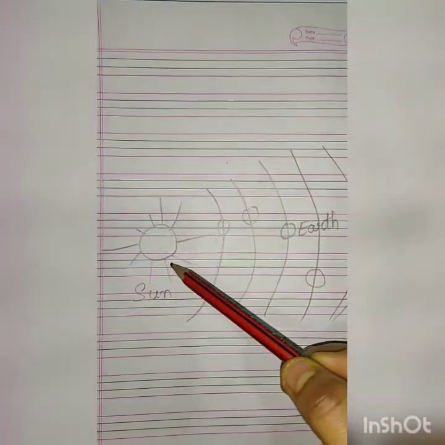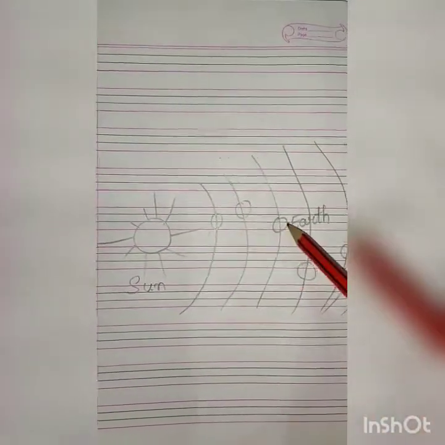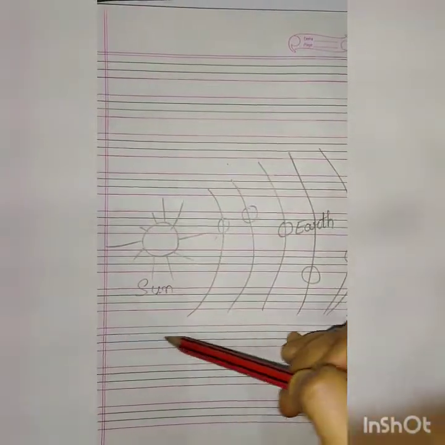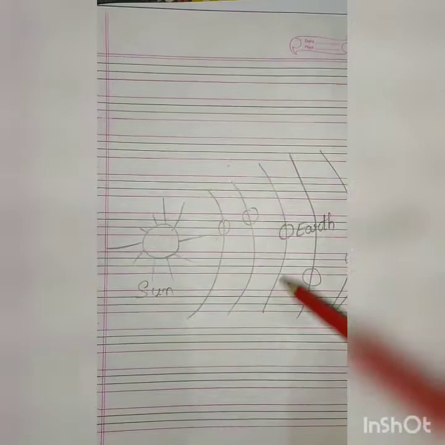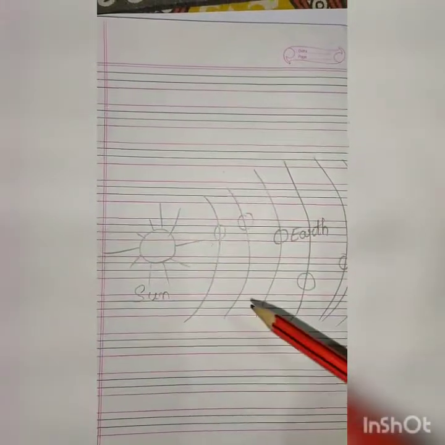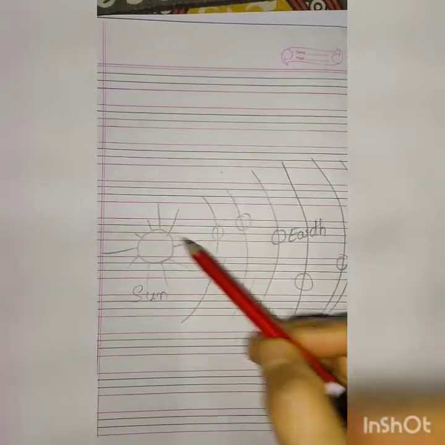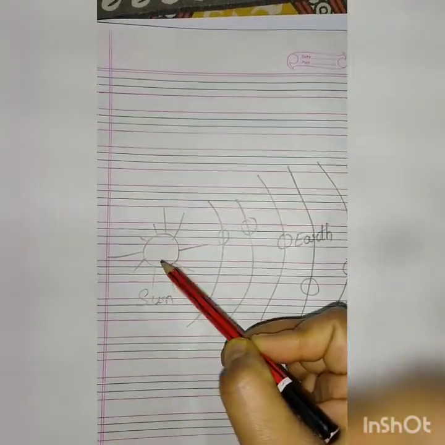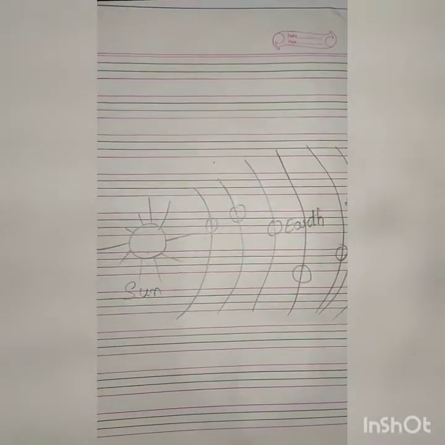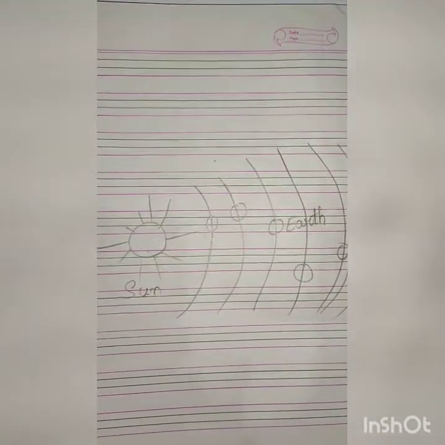This is the sun, and Earth is the third planet. It revolves around the sun. Revolve means घूमना. The planets revolve around the sun. From the sun they get warmth and light. उनको क्या मिलता है? Light मिलता है and गरम मिलता है.